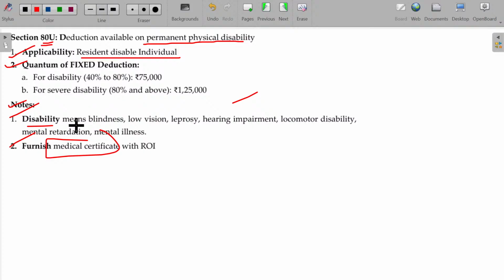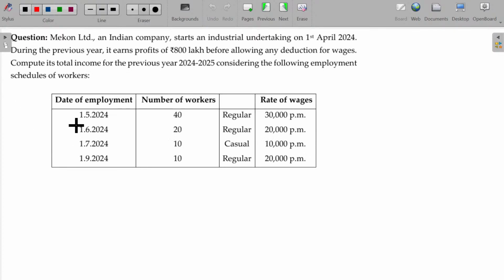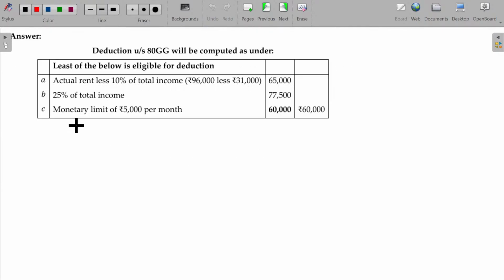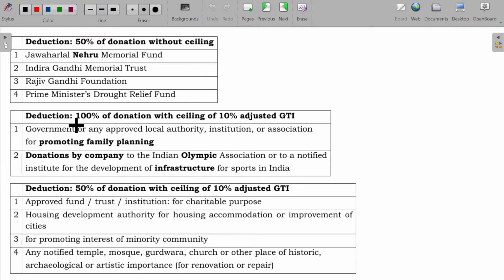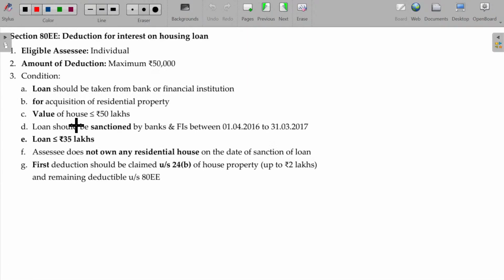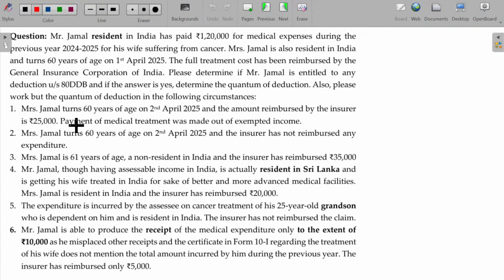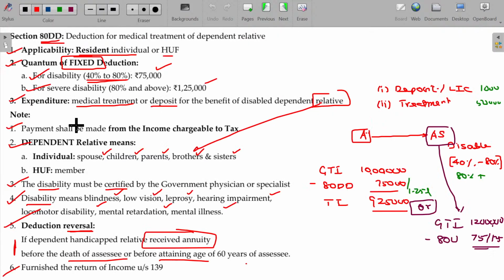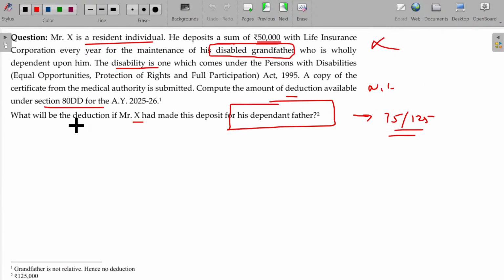Either you can claim or your sponsor can claim. So 80DD and 80U both are the same. Clear? So with that 80DD and 80U both are over.